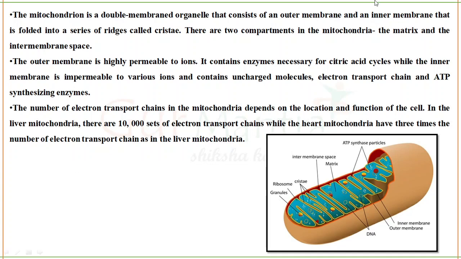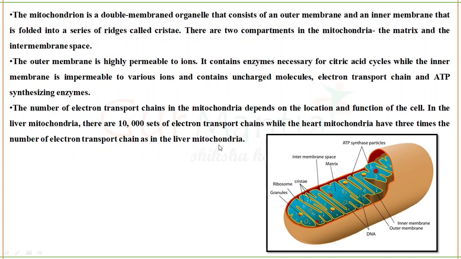Okay, so I'll give you an example here. In the liver mitochondria, there are 10,000 sets of electron transport chain. In one mitochondria you will have 10,000 electron transport chains. While heart mitochondria have 3 times the number of electron transport chains compared to the liver.